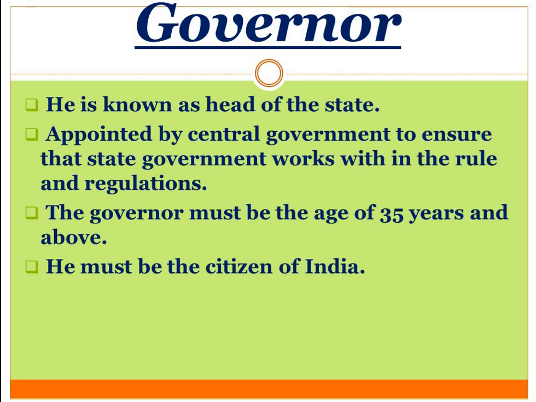And what are the things that are checked before the governor's appointment? The governor must be 35 years of age or above. He must be a citizen of India, and in more detail you will be learning in the later classes. So the governor is appointed by the central government and he is known as the head of the state.